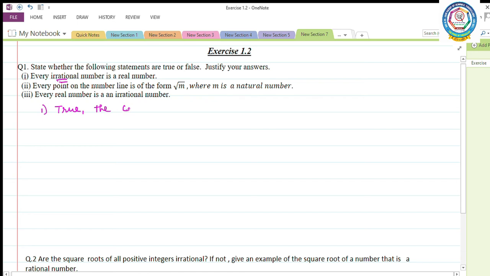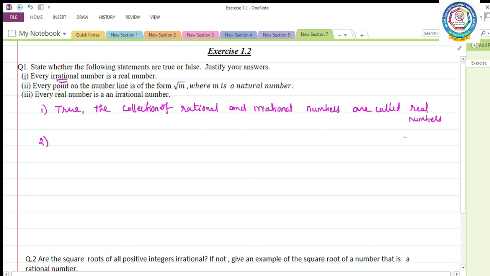The collection of rational and irrational numbers is called real numbers. So the collection of rational and irrational numbers is called real number. So every irrational number is a real number.